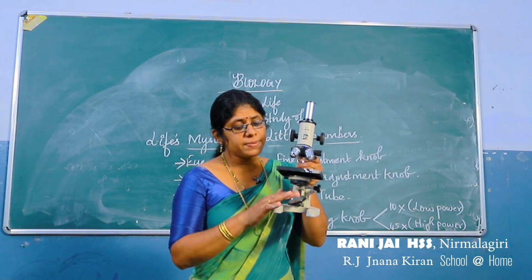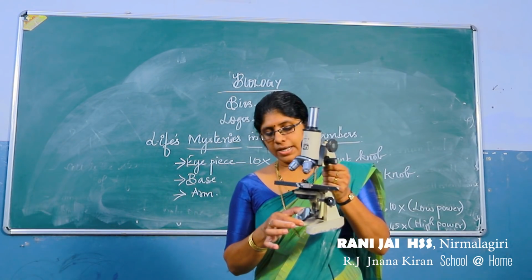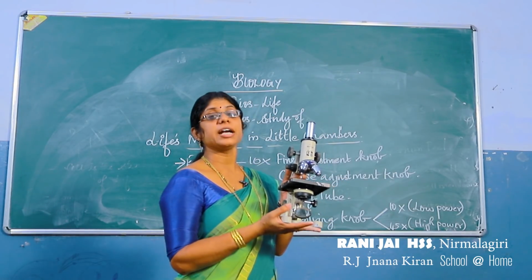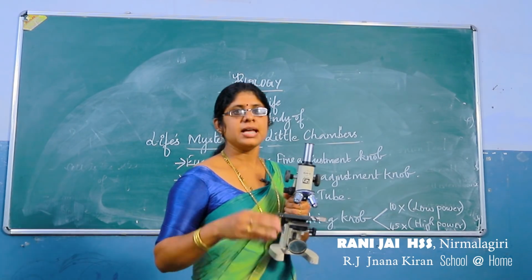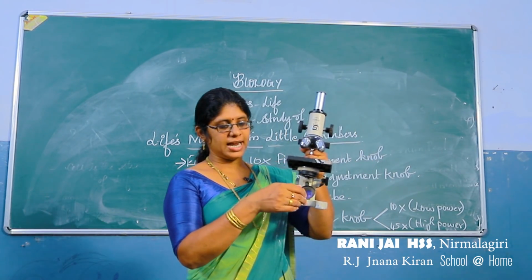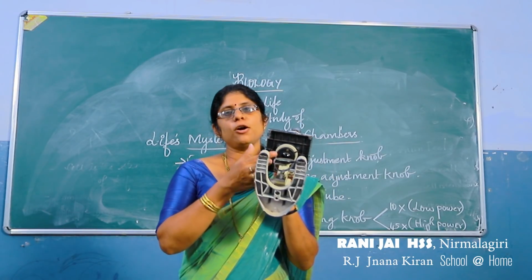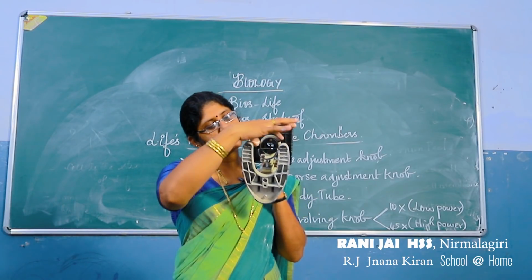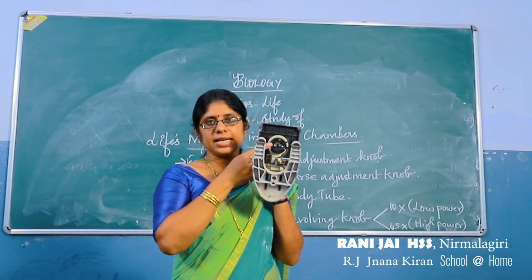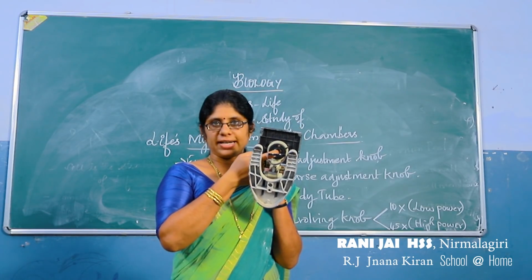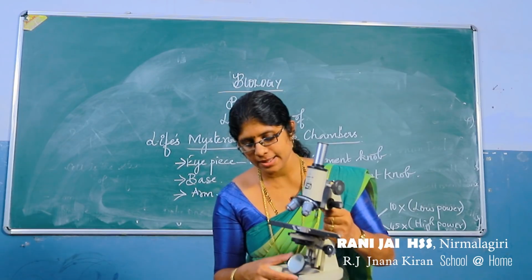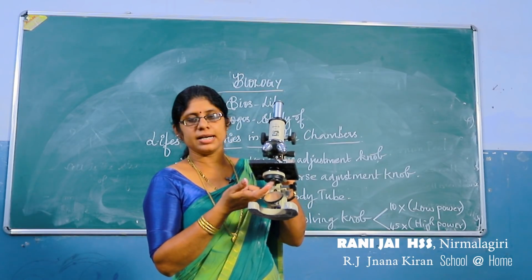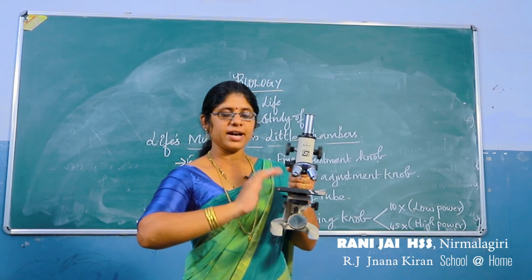For what purpose is this mirror present? The plane mirror reflects the sunlight, and the concave mirror reflects the artificial light. If sunlight is not available, you can reflect the artificial light. In the lower portion you can see a condenser, where again a lens is present, and a diaphragm is also present. The mirror will reflect the light and pass it to the condenser lens, and you can find it on the stage.